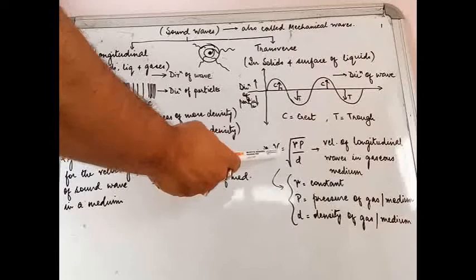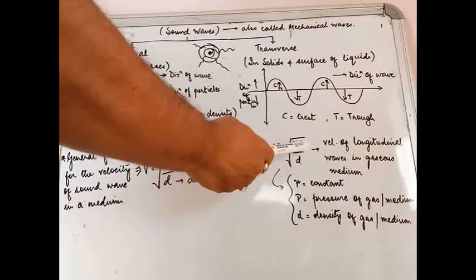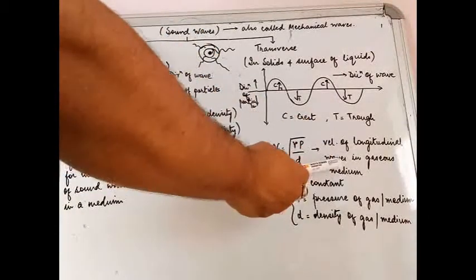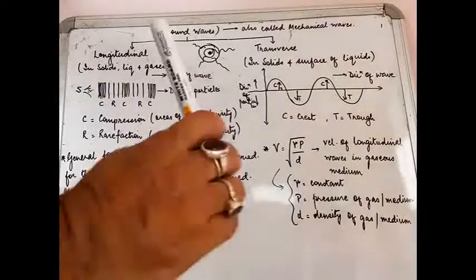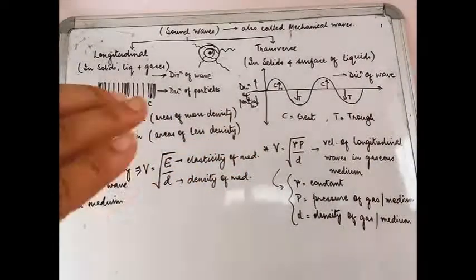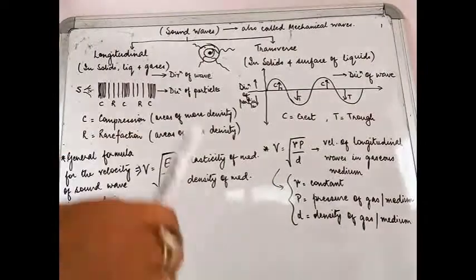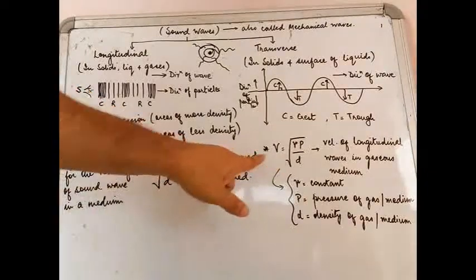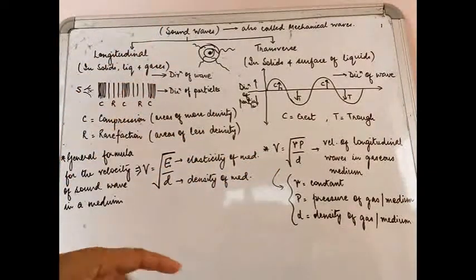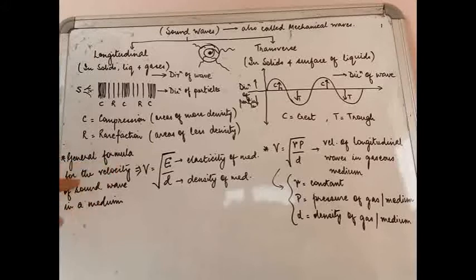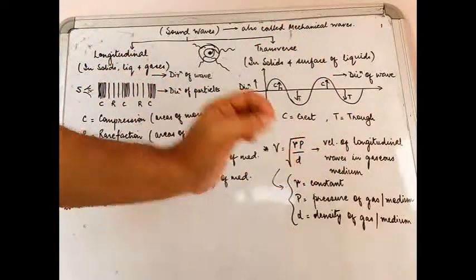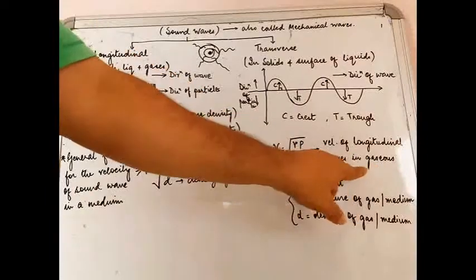You see, velocity is equal to under root gamma capital P upon capital D. This is the velocity of longitudinal waves in gaseous medium. Please understand, there will be a number of formulae coming up. All will be for the velocity of sound, but in different situations. These are two different formulae, but the situation is different. This is a general formula for the velocity of sound wave in any medium, whereas this is a formula for the velocity of longitudinal waves in particular in gaseous medium.